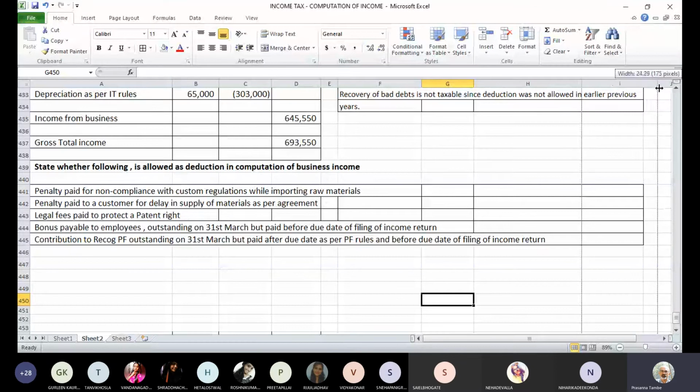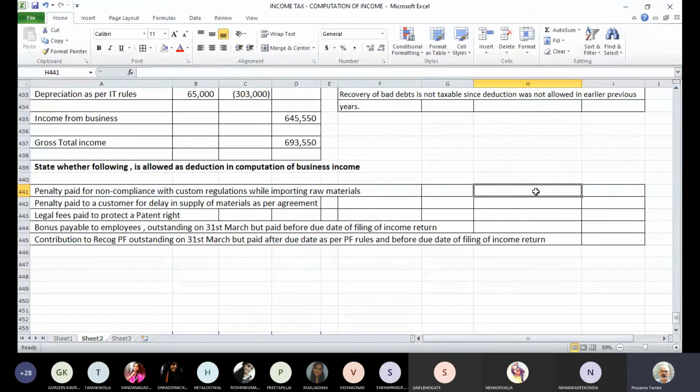If you recall our discussion on section 37, section 37(1) to be specific says the expenditure should not be one which is for non-compliance with law, etc. Here it is a payment made for non-compliance with law, and therefore disallowed under section 37(1).